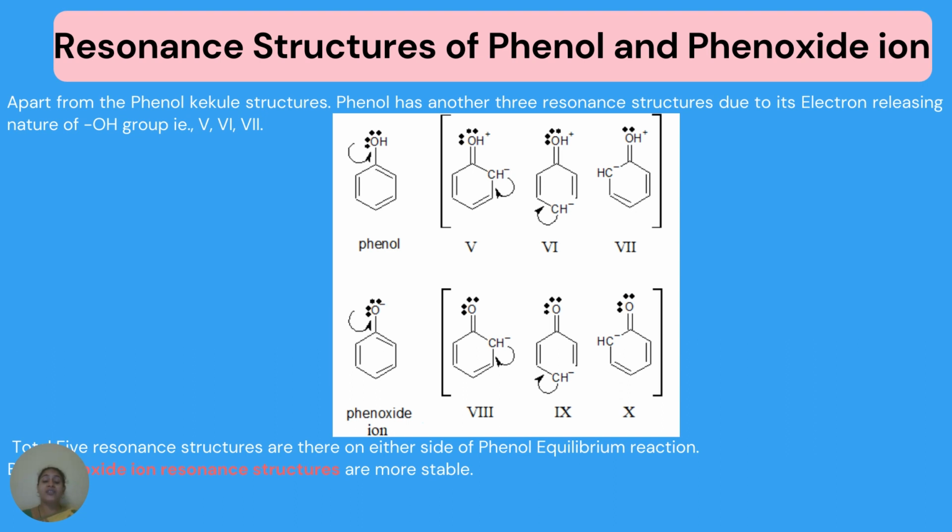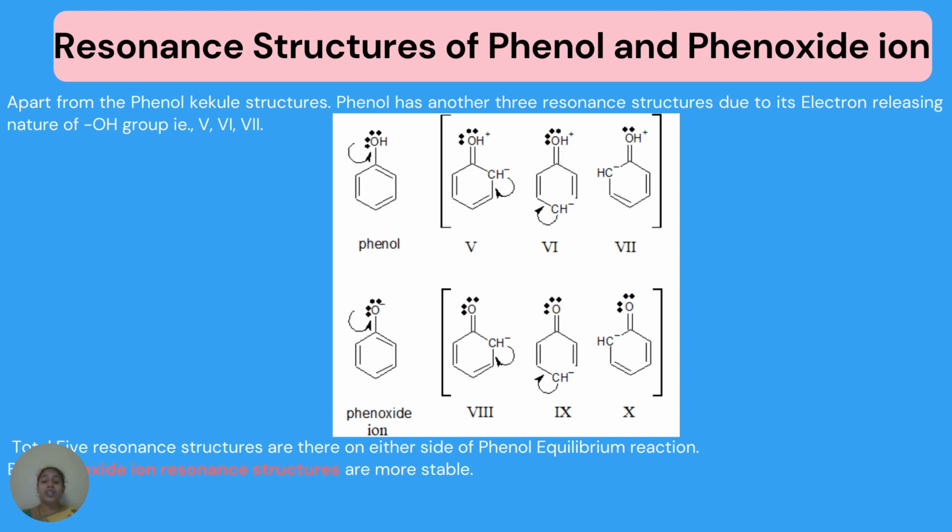And also as oxygen has given its electrons towards the benzene, it will get a positive charge. So here a positive charge and a negative charge both exist in phenol. And to neutralize that negative charge, there will be delocalization of pi electrons, and it will shift from one position to another, so that the anion which was present at the second position will now be shifted to the fourth position, and later on it will be shifted to the sixth position to produce three different resonance structures.